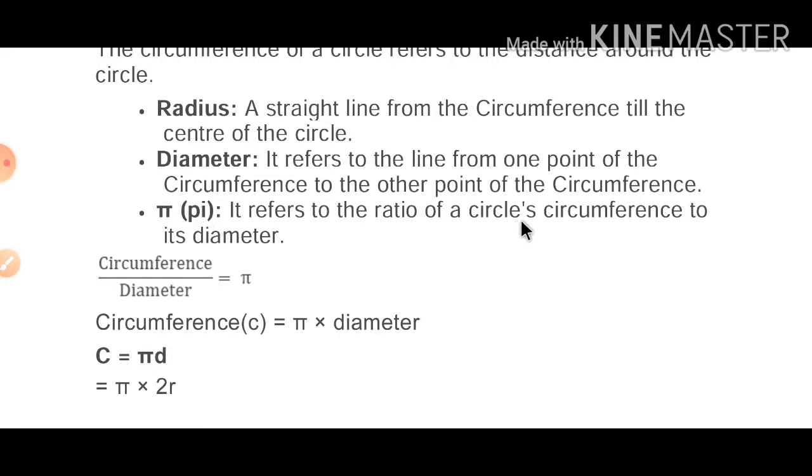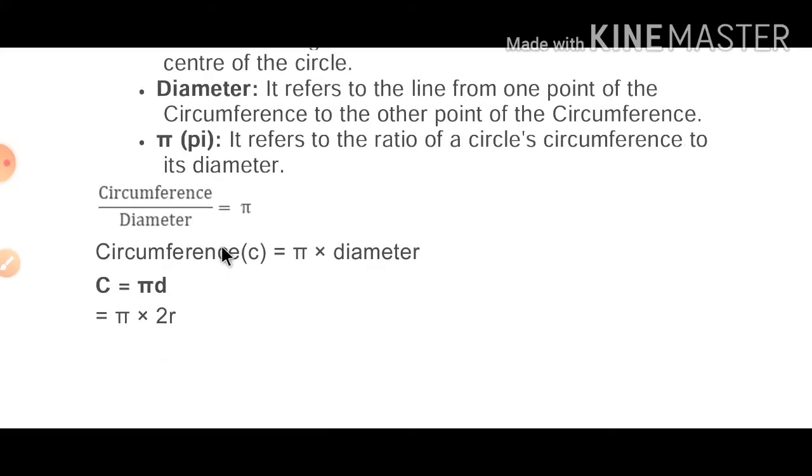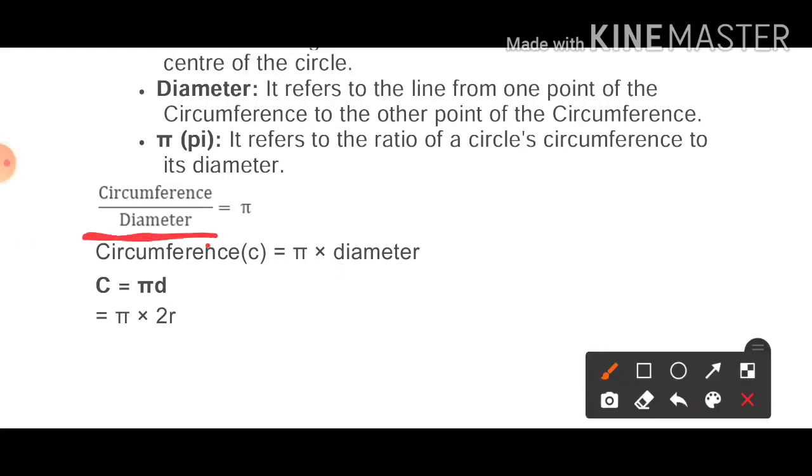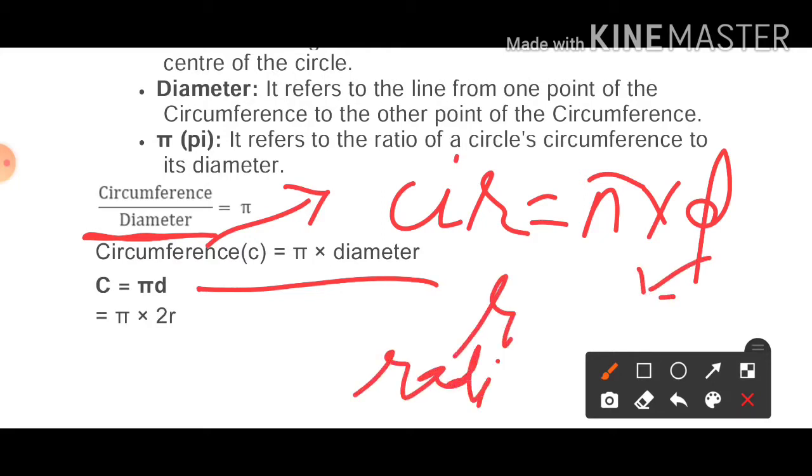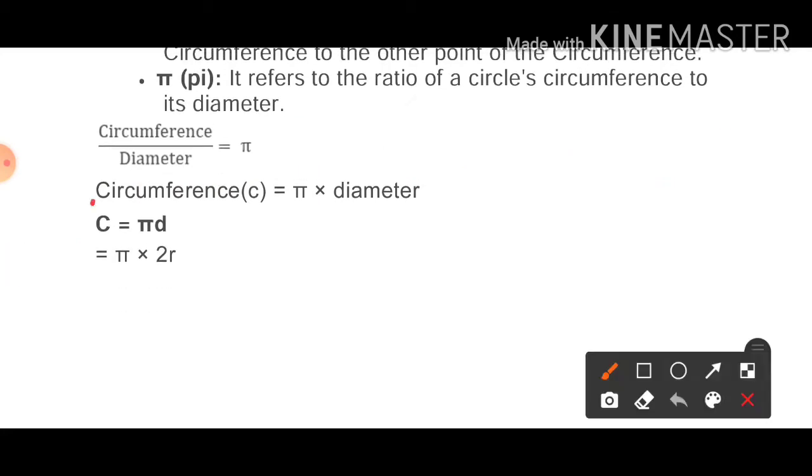So it refers to the ratio of circle's circumference to diameter. Means the definition of pi is, if we divide circumference by diameter it is equal to pi, or we can write that circumference is equal to pi multiply diameter. You can see here diameter is in the denominator, so we can shift it, so circumference is equal to pi multiply d. D means diameter, r means radius. It is the short form, or the symbol to denote radius and diameter. So we can write circumference as c, pi as pi, and d as diameter.